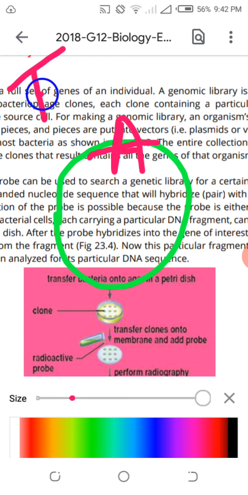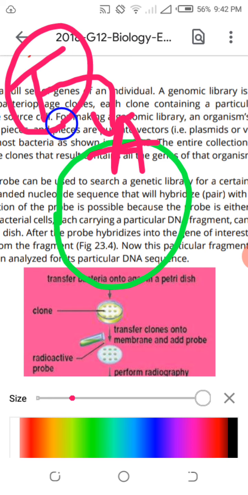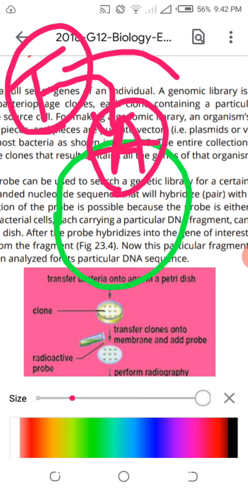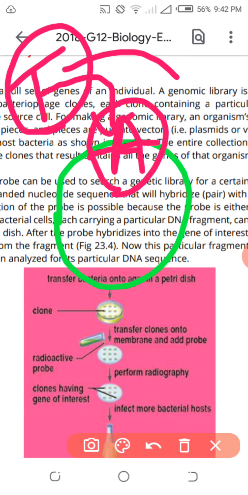The thymine will combine with adenine, because that is the probe and that is the identification of the probe. The probe is radioactive and can be identified very easily. So this radioactivity will tell us that this is adenine. So you can identify which type of gene of interest is in the plasmid. This is very easy to identify. We can solve it by a mechanism.